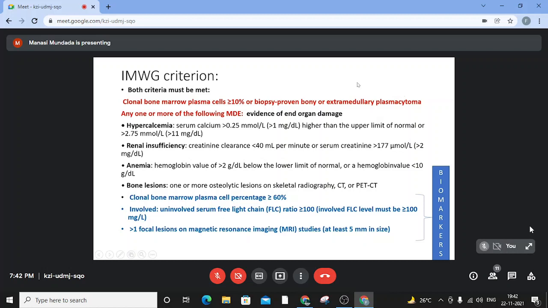So what are the biomarkers that are included in the 2016 classification? There should be a clonal bone marrow plasma cell percentage of more than 60%, an involved to uninvolved serum free light chain ratio of more than 100, or more than one focal lesion on MRI studies, at least 5 mm in size. So these were the new additions that we see.